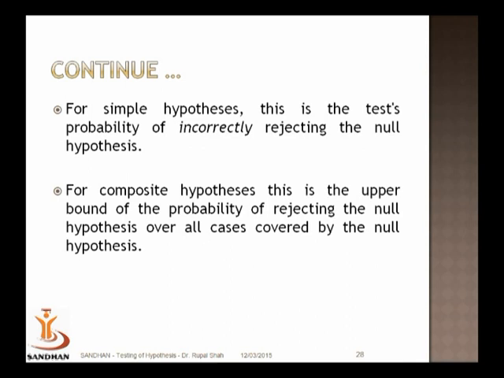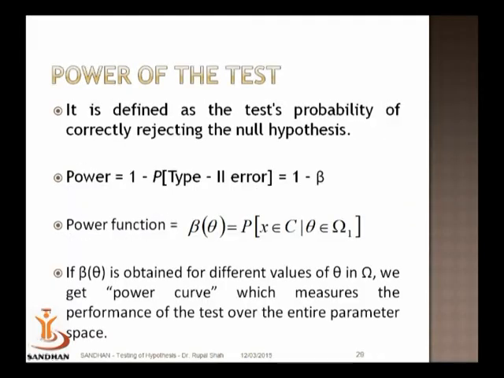If H0 is simple, you only have a single value of the parameter, and so you have a single value of size. But under a composite hypothesis, for different theta values you can find the probability of type 1 error, and the upper bound, the maximum, the supremum of that will be called the size or the level of significance of the test.